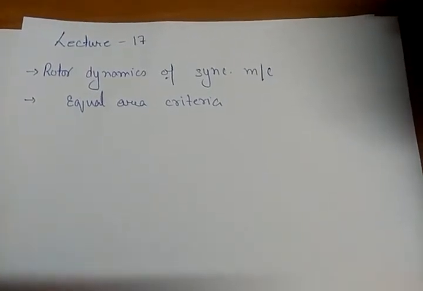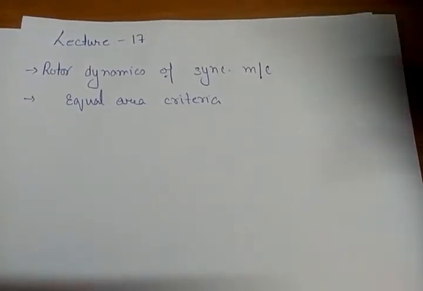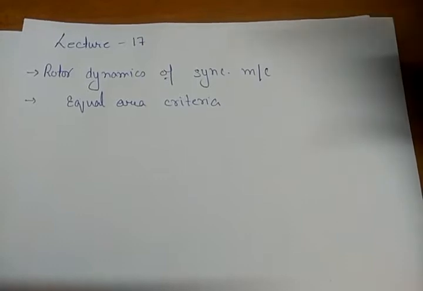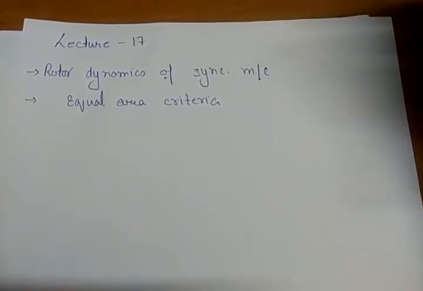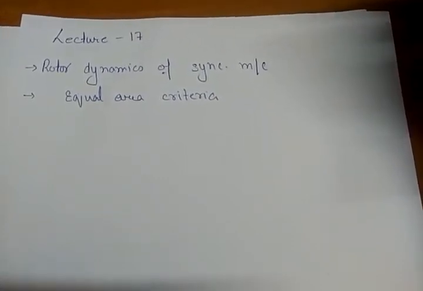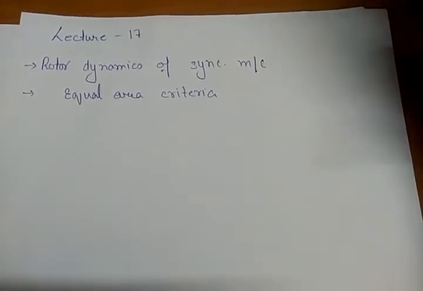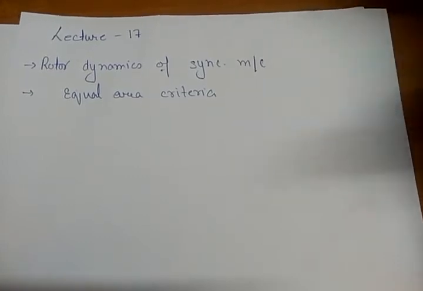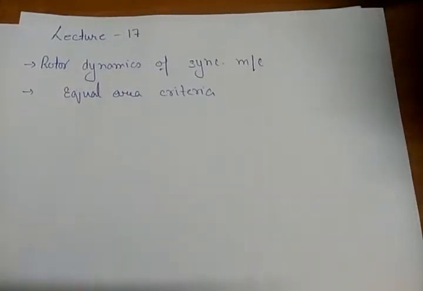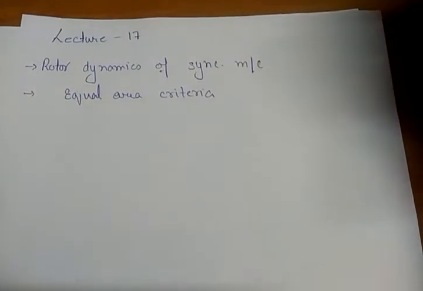continue with the next topic, that is how the rotor dynamics in a synchronous generator are affected, or how the rotor of a synchronous machine will behave under steady state condition and under some transient condition. Transient means maybe a fault or a load change.